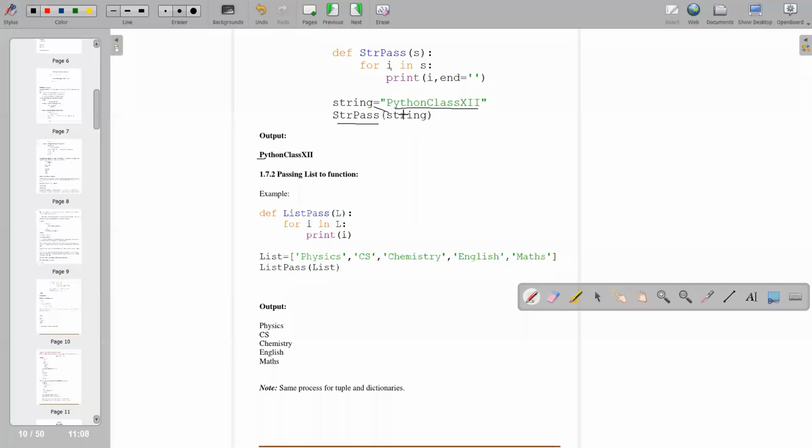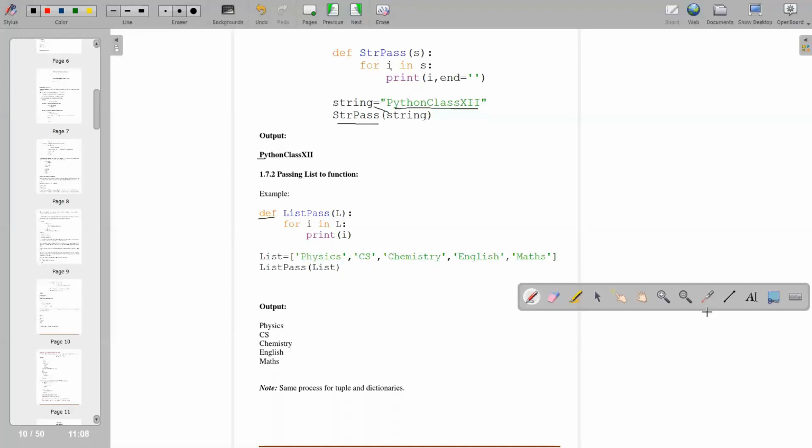Next is passing a list to a function. How will you pass a list to a function? See one more example over here. def is a keyword. Then list_pass, L. Okay. Now a for loop again, till the end of the list. Print i. It will print i each time till the end of the list.